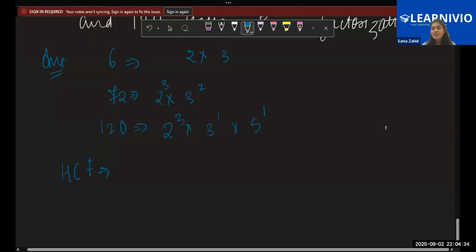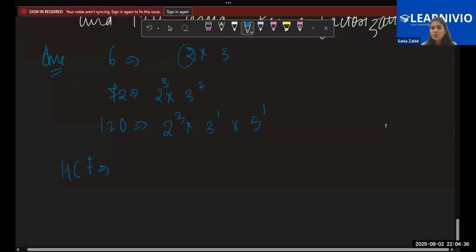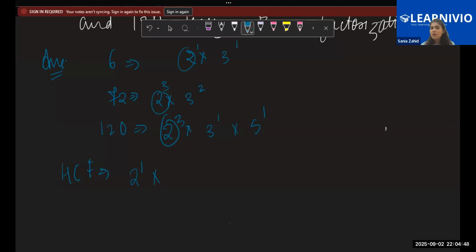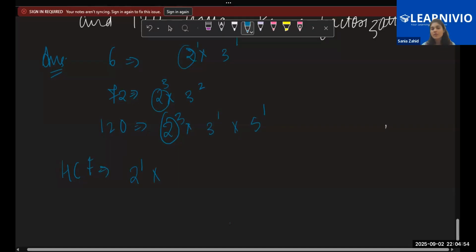Now, for HCF we see the common factors are 2 in all of them. And what is the lowest power? 1. So first of all, you take 2 to the power 1 into the 3 terms: 3 to the power 1, 3 to the power 2, and 3 to the power 1. So which one should I take now? 3 to the power 1. So this becomes 2 into 3, which is 6. So your answer is 6.